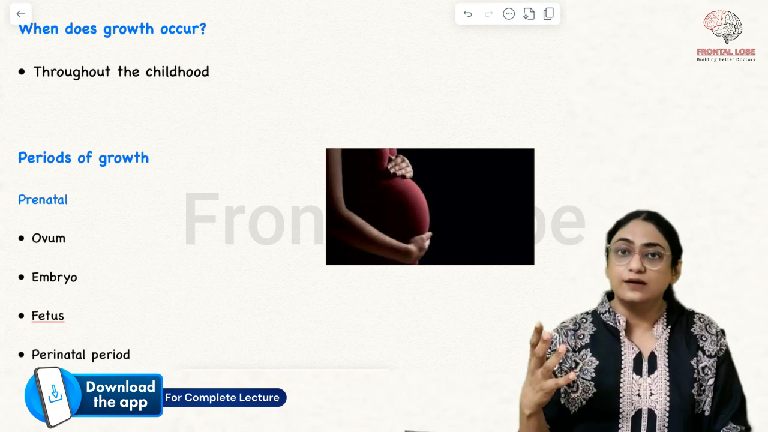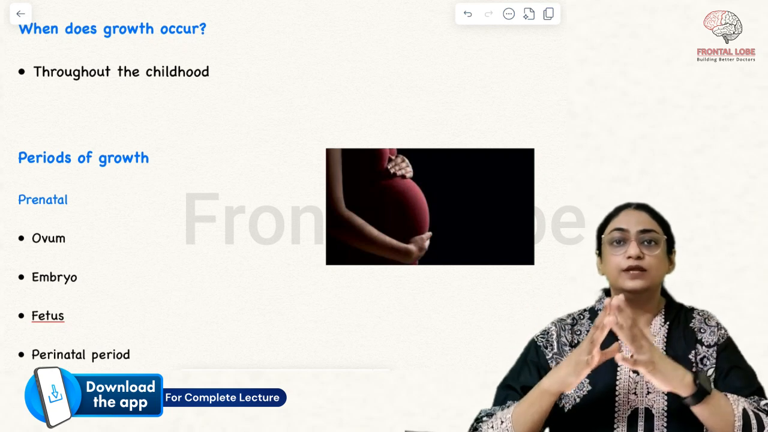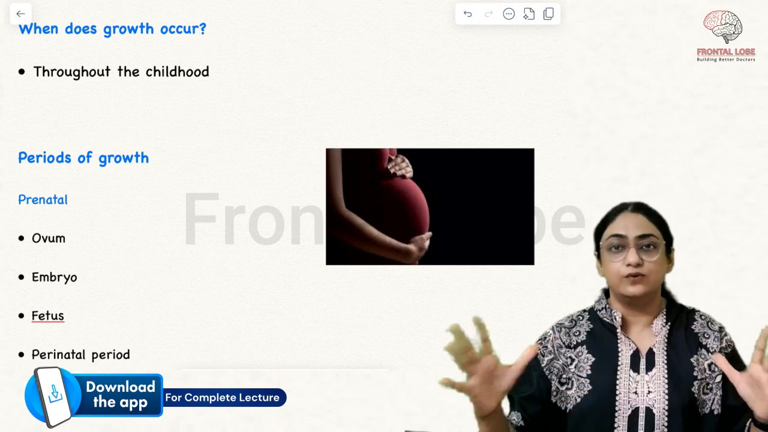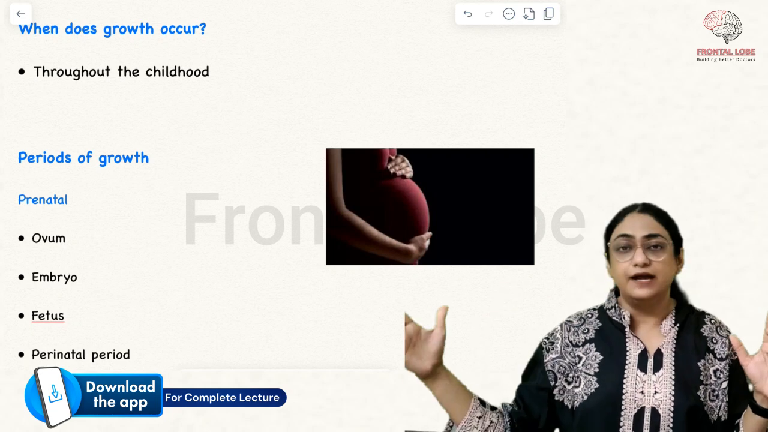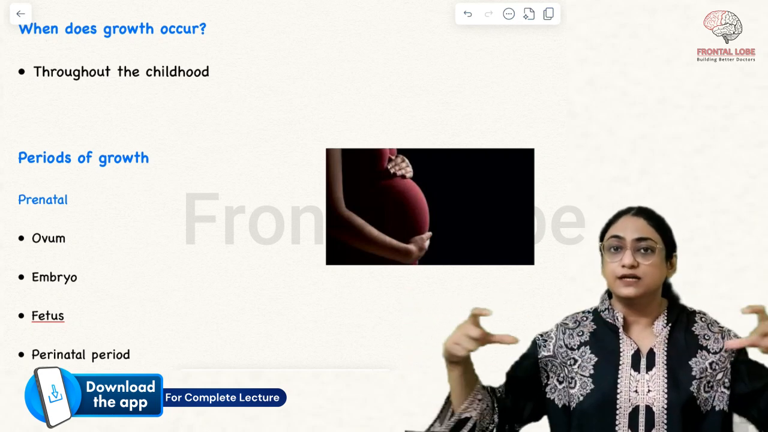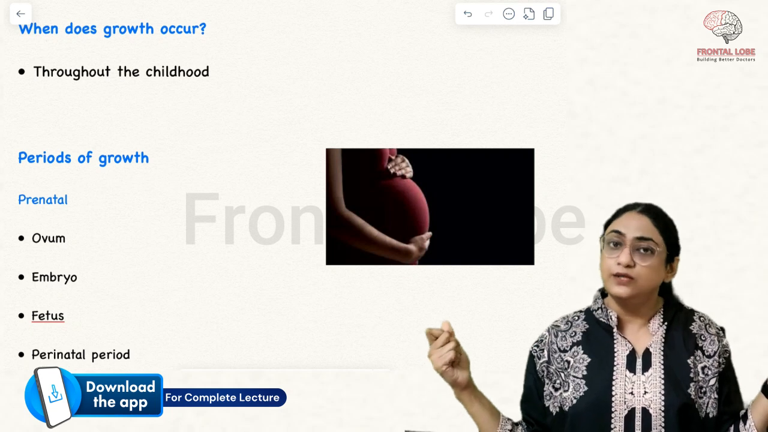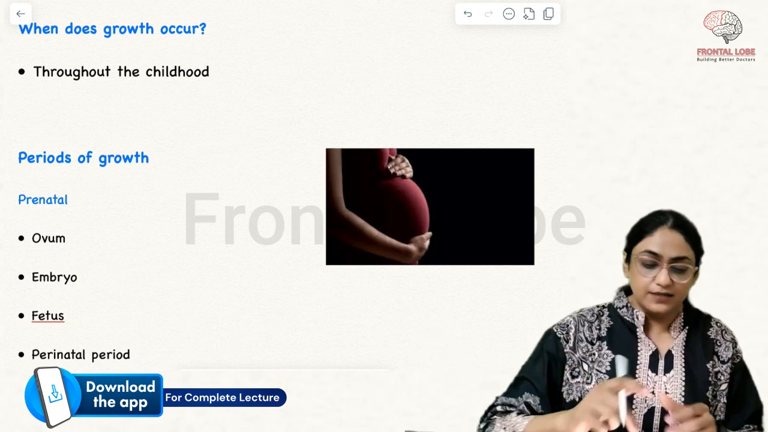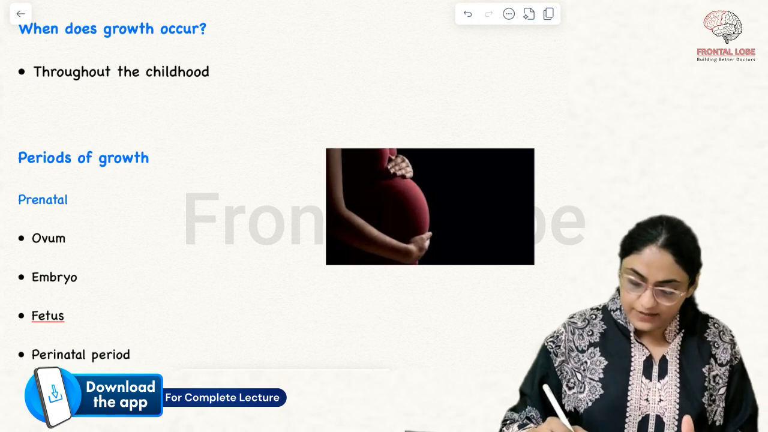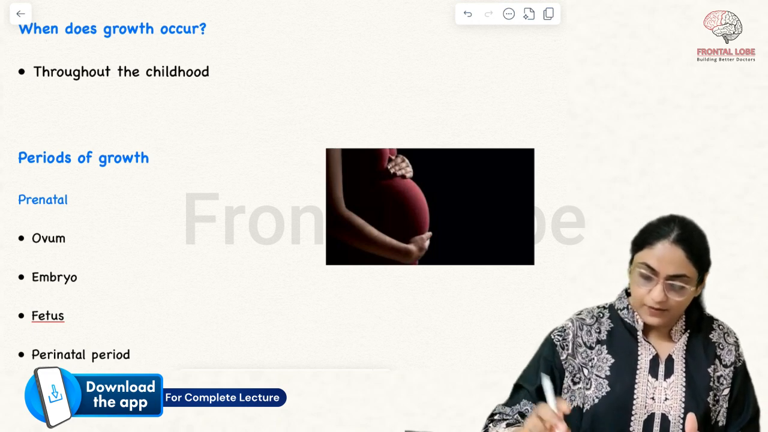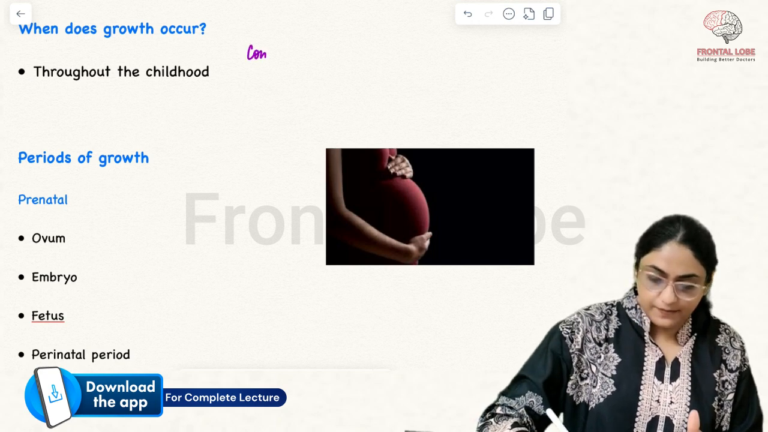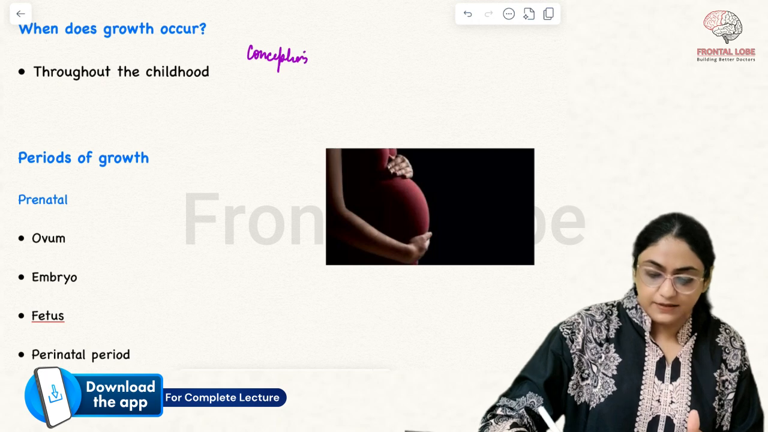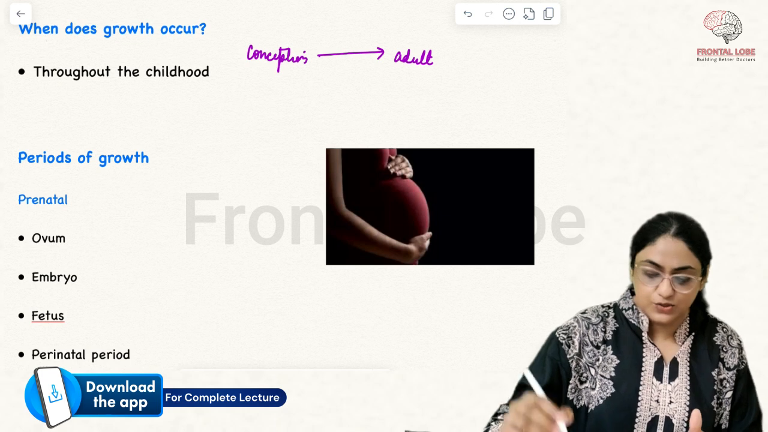Now, when does this growth occur? It is amazing to know that growth occurs throughout childhood. From the time the mother conceived the baby in her womb till the child becomes a complete adult, growth is a continuous process. The child continues to grow, right? So it occurs throughout childhood, from the time of conception till it becomes an adult.